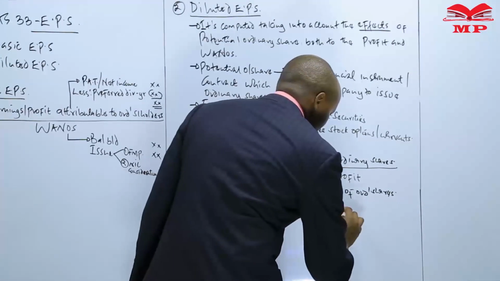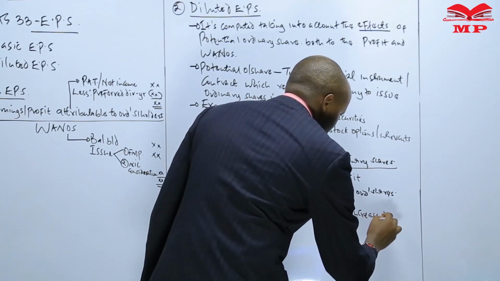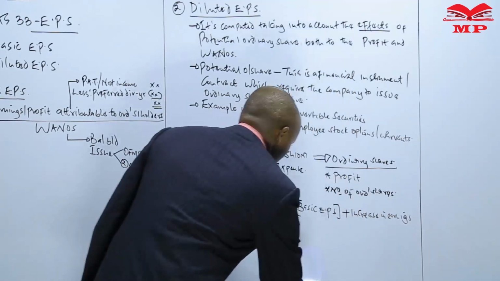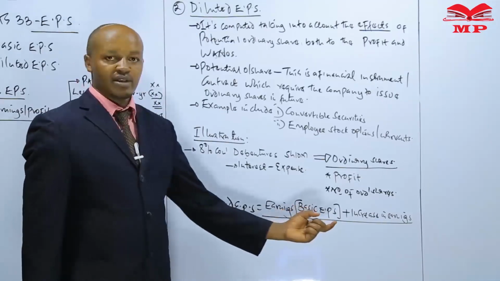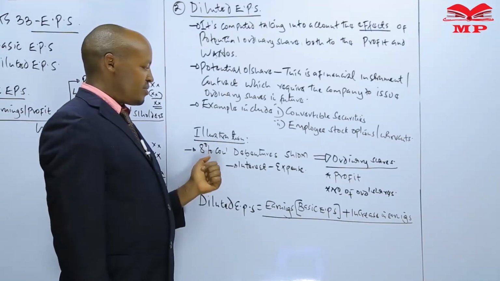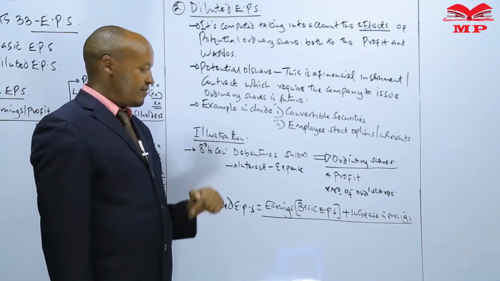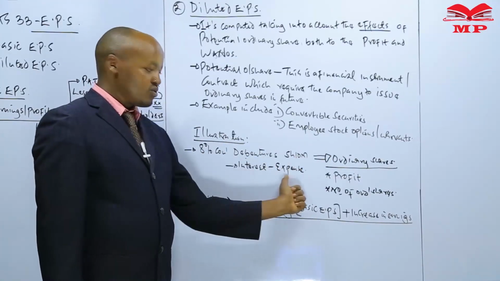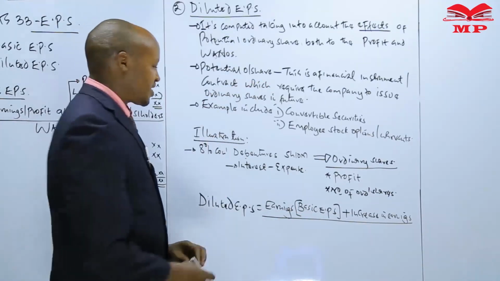Dividends. And then to this we add something known as increase in earnings. So basically, increase in earnings refers to the amount by which the profit of the current financial year would have increased if, for example, these convertible debentures were converted into ordinary shares, because if that is the case, the company would not have paid that interest, meaning that our profit would have increased by a certain amount.